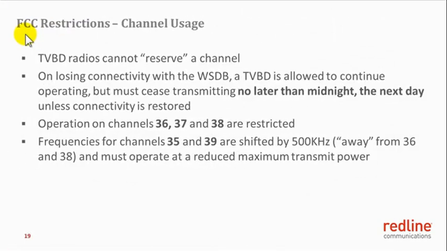The TV white space channel usage is also subject to restrictions specified by the FCC. A TV band device cannot reserve a channel. On losing connectivity with the white space database, a TV band device is allowed to continue operating but must cease transmitting no later than midnight the next day unless connectivity is restored. Operation on channels 36, 37 and 38 is restricted, which means these channels cannot be used and they are flagged in red when the list of available channels is returned from the white space database to a TV band device.